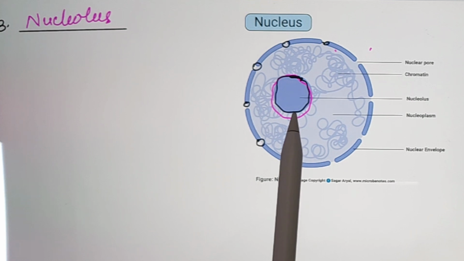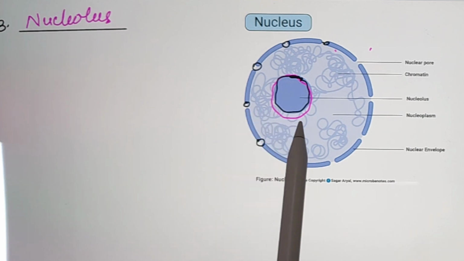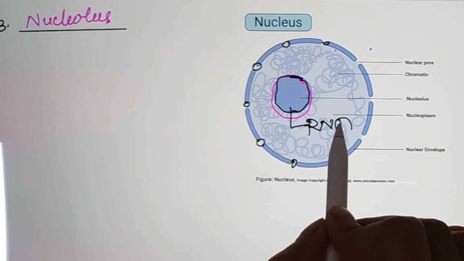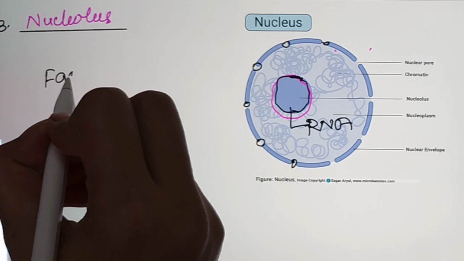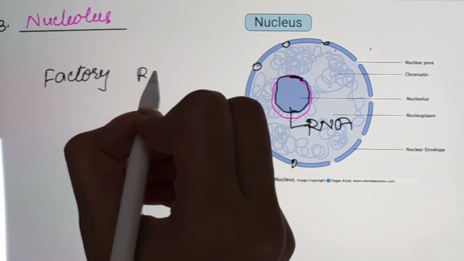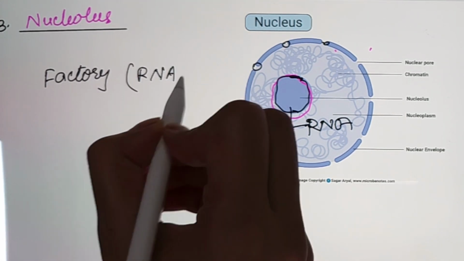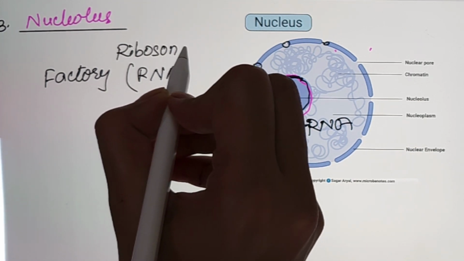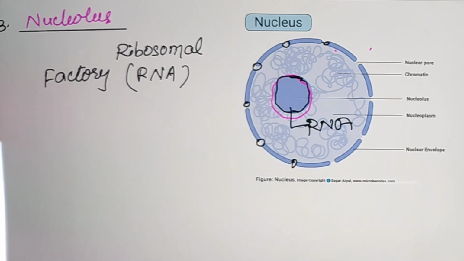It is the center for the formation of ribosomal RNA. It is a spherical body in the nucleus.